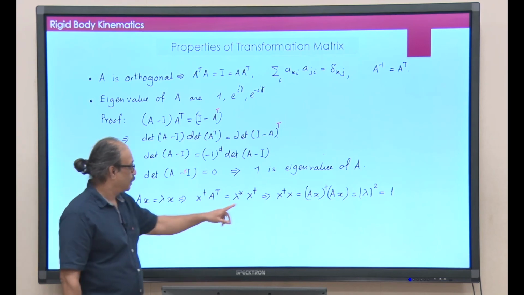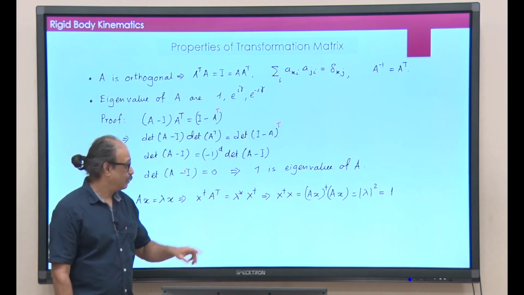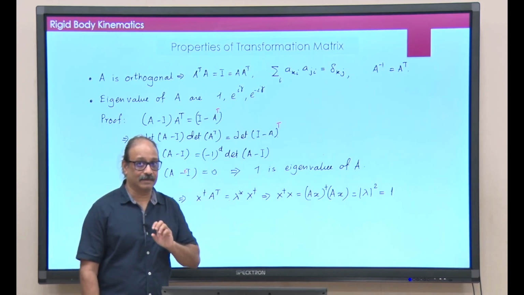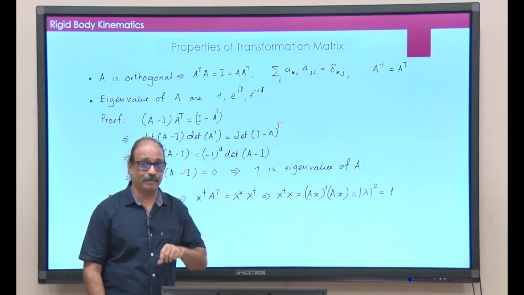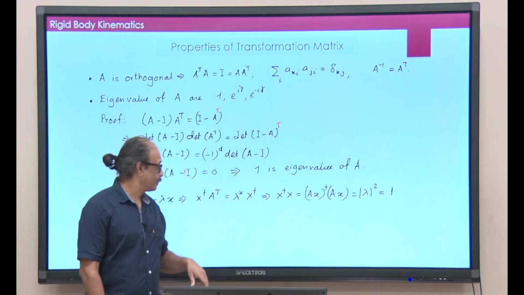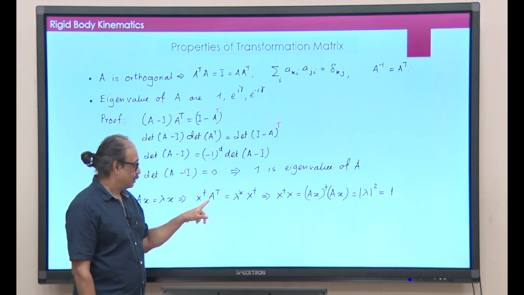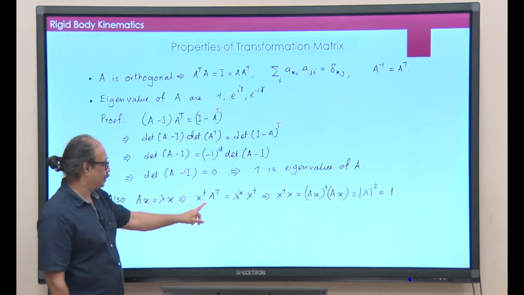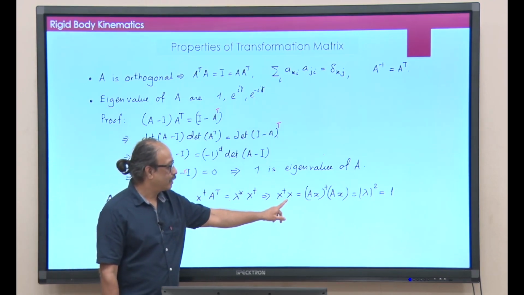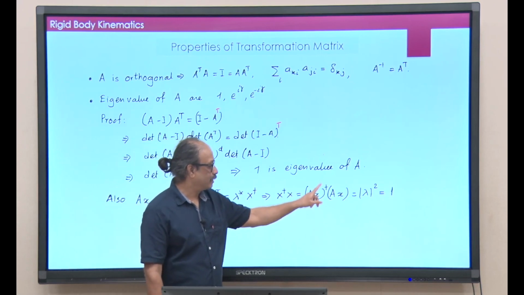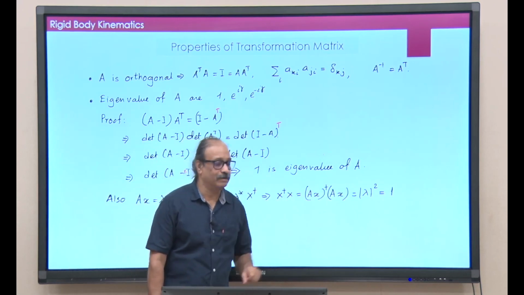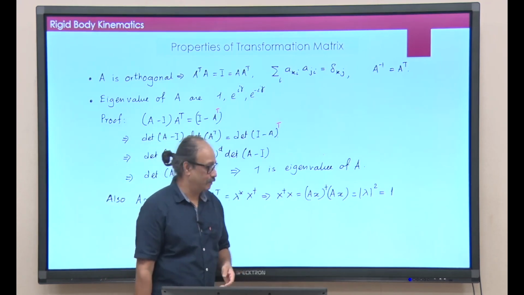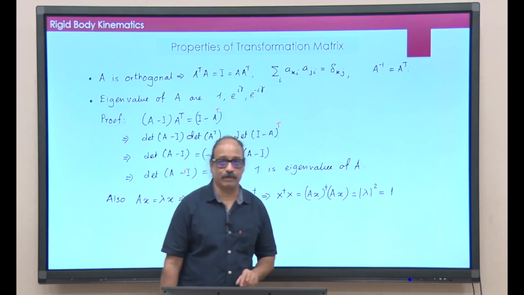So, if I take x dagger x, remember this equation, what is x dagger? We have already taken a transpose. So, the x vector, which would have been a complex vector, now becomes a row vector or row matrix, and then this is a 3 by 3 matrix and so on. When I take a product of these two, I get x dagger x, but that is the same as Ax dagger Ax, and that must be equal to lambda square. And what is x dagger x? That is basically 1. Okay. So, that is how you get lambda square is equal to 1.